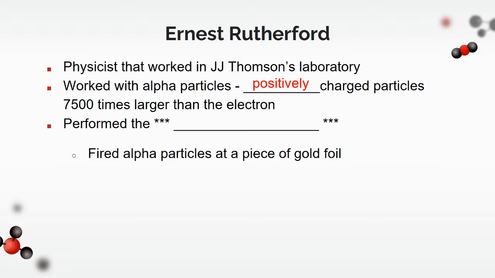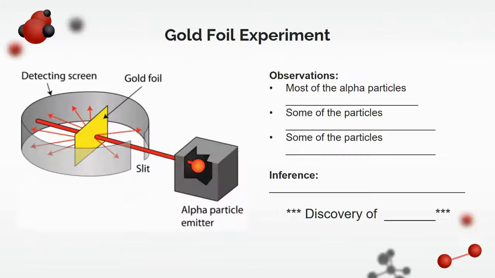So much, much bigger. Still tiny compared to you and I, but much, much bigger than an electron. And he performed what is known as the gold foil experiment, where basically he just set up an energy source and he just fired these alpha particles at a piece of gold foil.